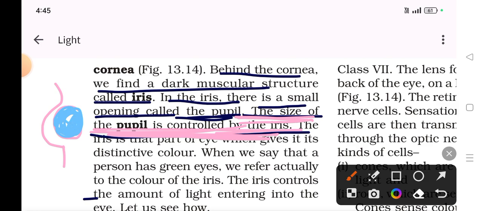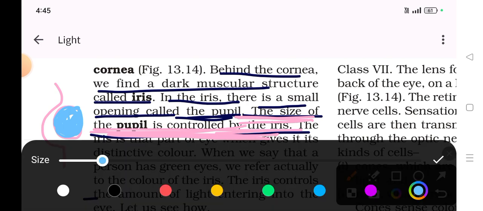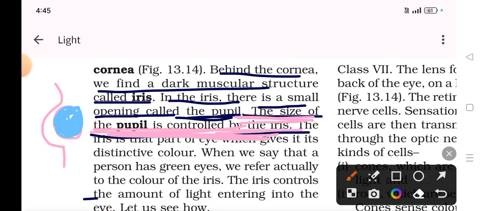Let us color the iris blue. And in the iris there is a very small opening known as the pupil. This is our eye and this is the pupil. This is the iris. This transparent layer is the cornea.